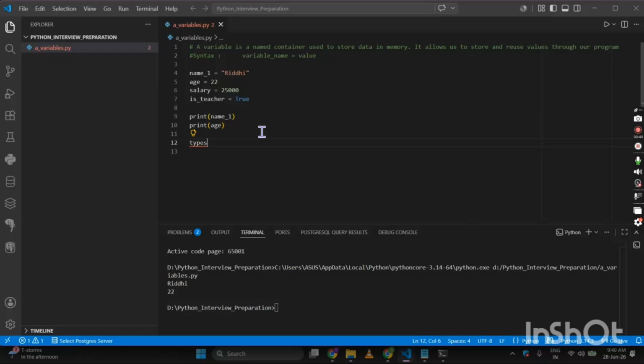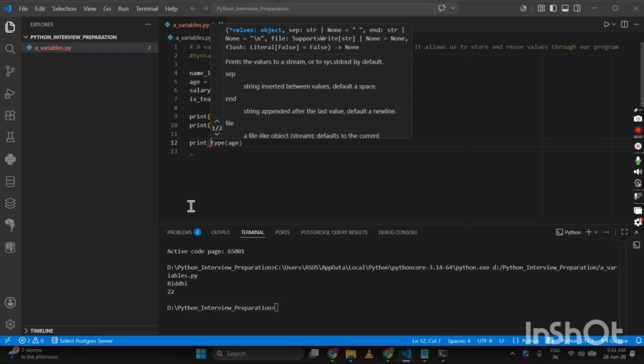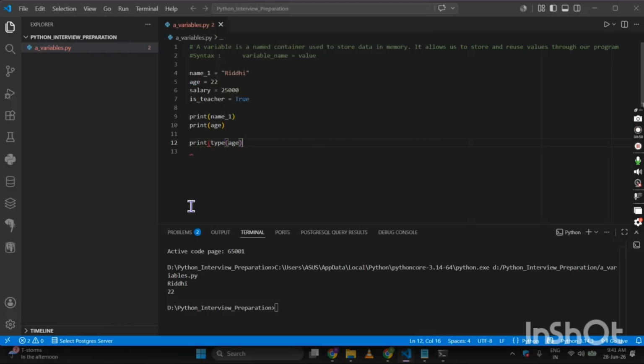But before that, if we still want to know the type of, say, age, it will be type, and I want to print this statement, so let us put a print statement before this. So I am printing the type of age. So what will I be getting?